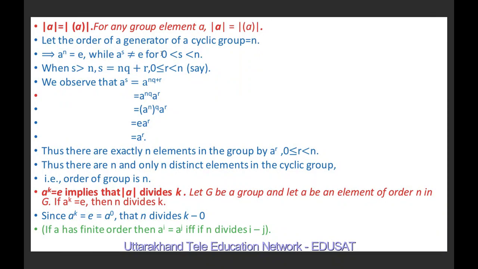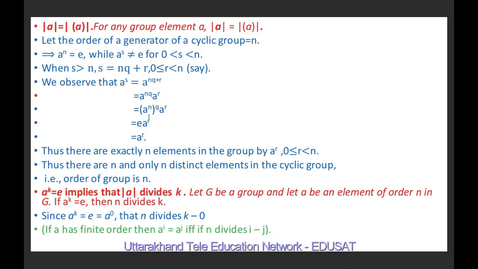Suppose 0 is less than s is less than n, then a^s cannot be equal to e by the definition of the order of an element. When s is greater than n, then s is equal to nq plus r, where r lies between 0 and n. And we observe that a^s is nothing but a^(nq+r), and it is nothing but (a^n)^q into a^r. And this is a^(nq) into a^r.